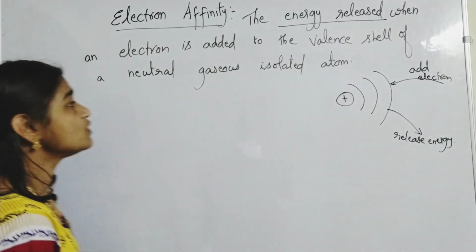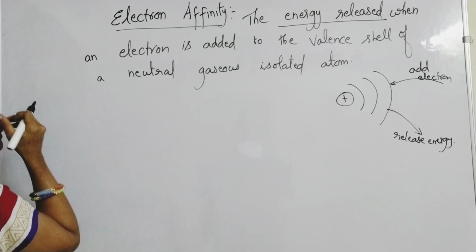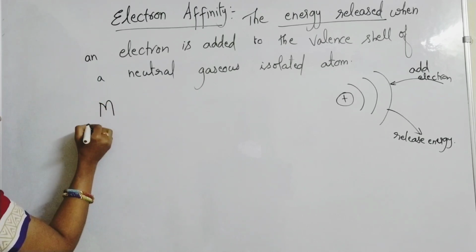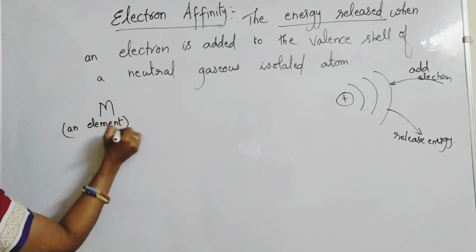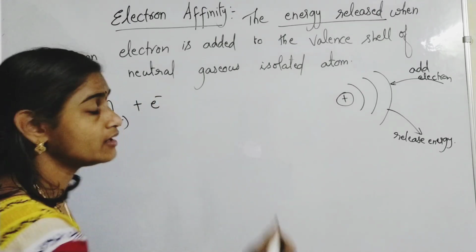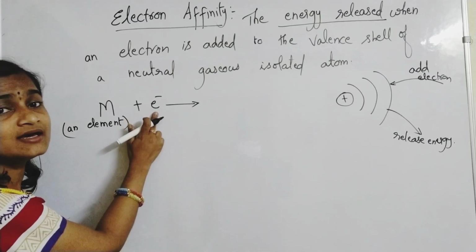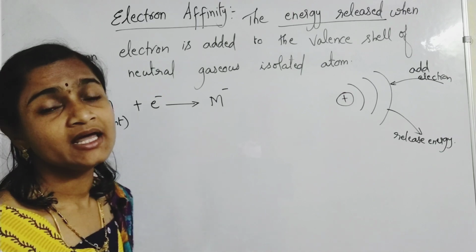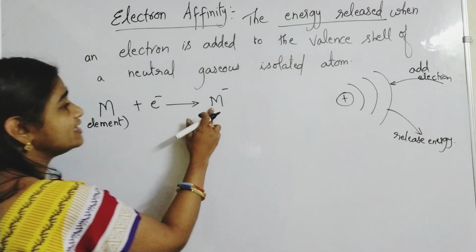That means, suppose there is an element M. To that you add one electron. By adding a negatively charged particle, it becomes M minus ion, which means it forms an anion.